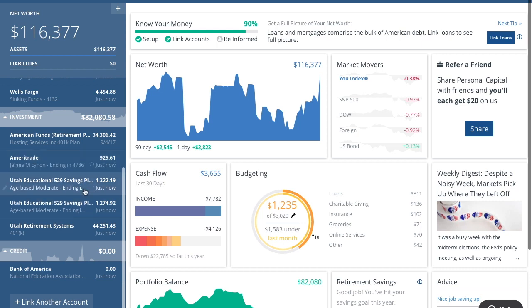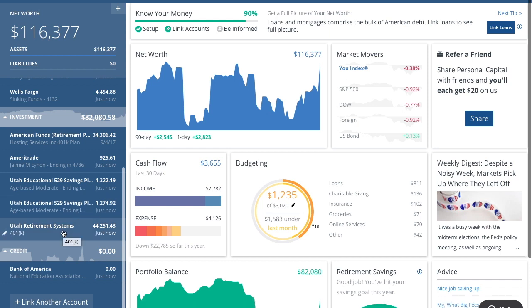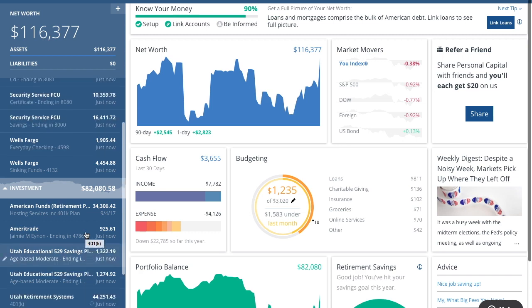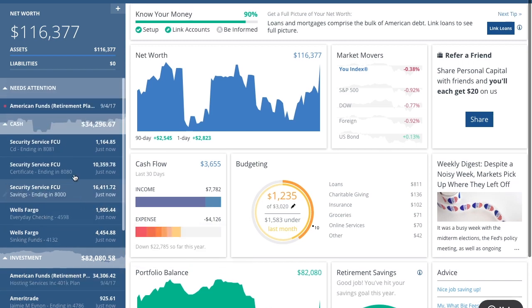And then we set up a 529 plan for each of our sons, so those have money in them right now. And then my retirement from when I was still teaching has $44,251.43.